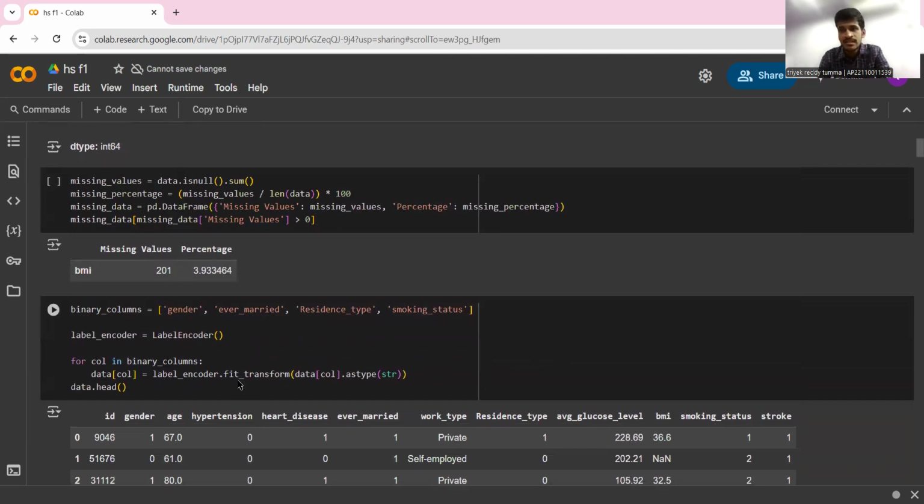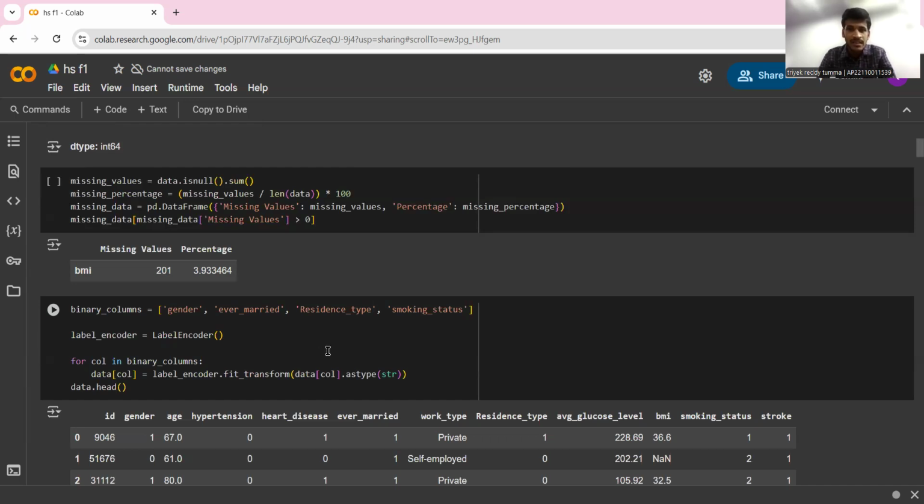Generally, machine learning models work better with numerical values rather than categorical values. Why? Because machine learning models are mostly mathematical models, built on linear algebra and calculus, so they understand numerical features better.